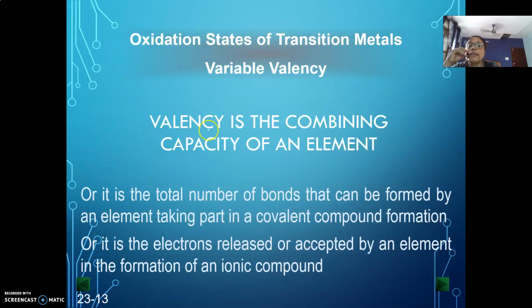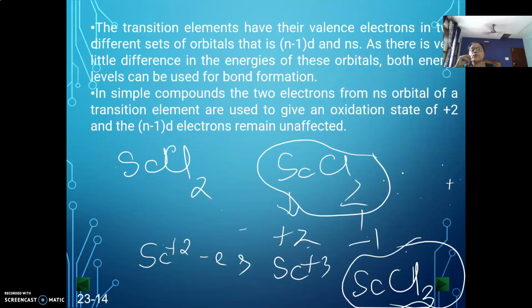Now, what is valency? It is the combining capacity. What is the combining capacity of scandium? It shows two combining capacities. One is ScCl2 and the other is ScCl3. Here the valency shown is +2. Here the valency shown is +3. So, is it a fixed valency for scandium? No. It is not a fixed valency for scandium, unlike alkali or alkaline earth metals. Rather, it shows more than one valency.